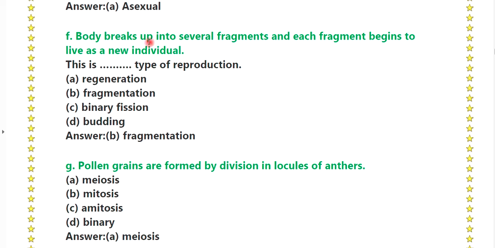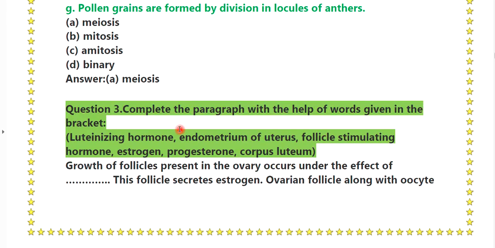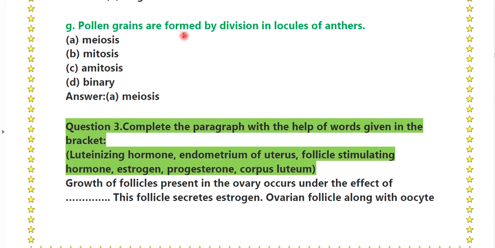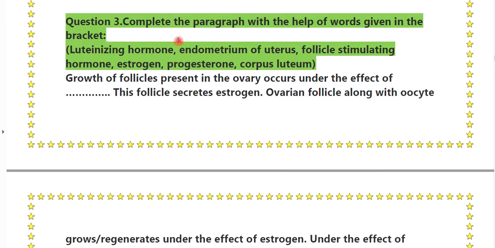F. Body breaks up into several fragments and each fragment begins to live as a new individual, that is fragmentation. G. Pollen grains are formed by the division of the locule of the anther. Answer is meiosis. Question number 3, complete the paragraph with the help of the words given in the bracket.